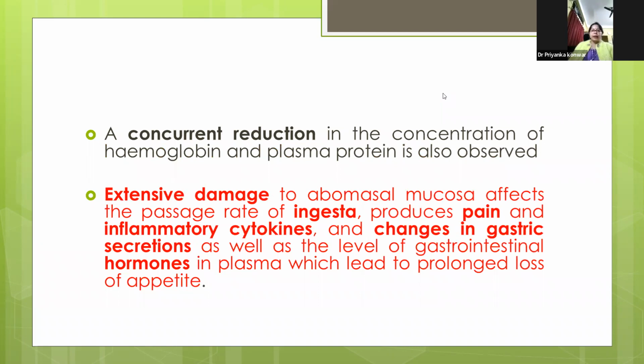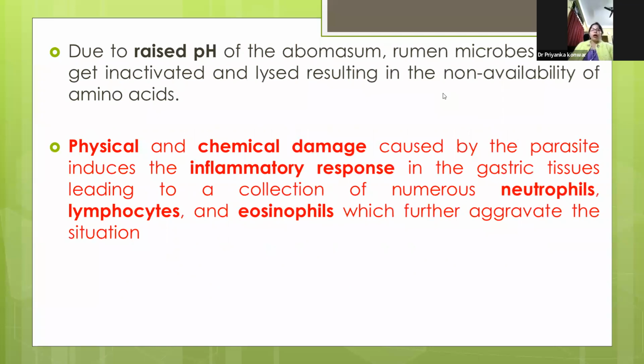This extensive damage to the abomasal mucosa affects the rate of passage of the ingesta and produces pain and inflammatory cytokines, changes in gastric secretion, and altered levels of gastrointestinal hormones in the plasma, which lead to prolonged loss of appetite. Thus, the animal has lowered feed intake.